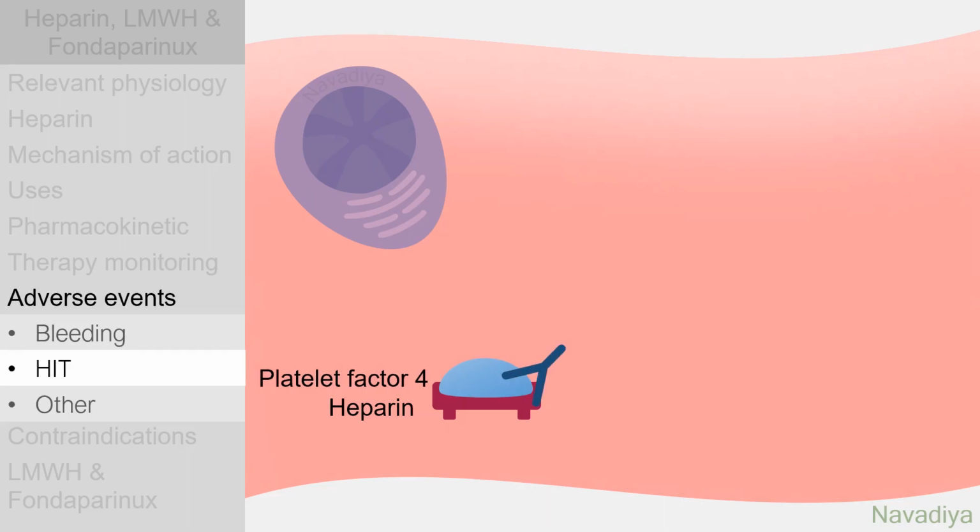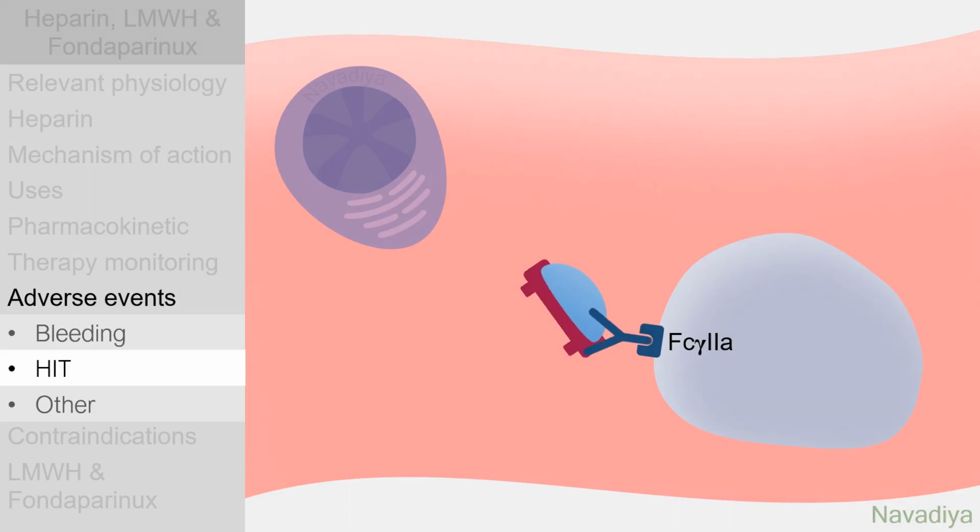These antibodies bind with these complexes. Now, circulating platelets have a receptor called Fc gamma 2a on their surface. It binds with this entire complex through Fc portion of the antibody. This causes platelet activation.